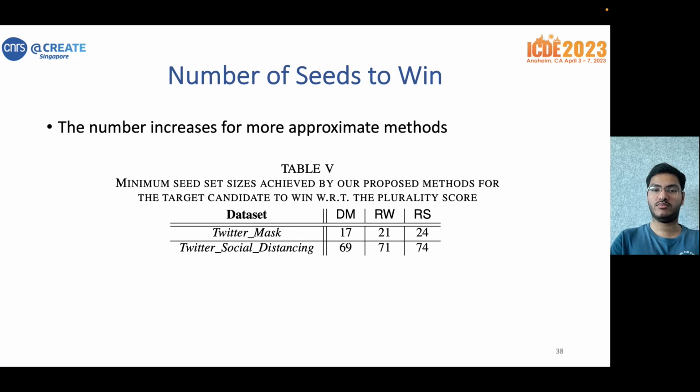We also run experiments to find the number of seeds needed to win. Notice that we cannot compute the exact opinions, so we resort to approximate methods, DM, RW, and RS. And also notice that as the method becomes more approximate, the minimum number returned increases. This is understandable because for a more approximate method, the estimate of the score is less accurate, which means the minimum number required to win can only increase.